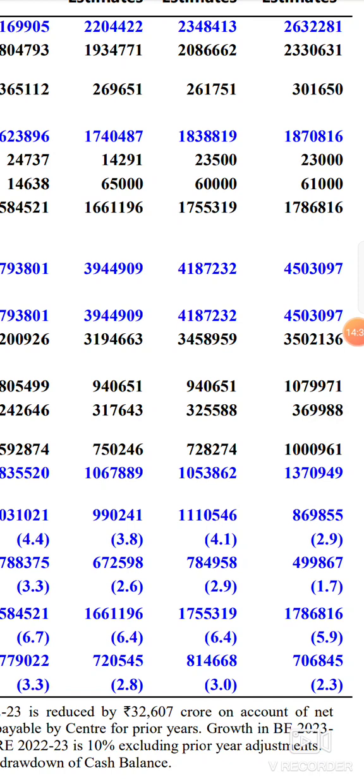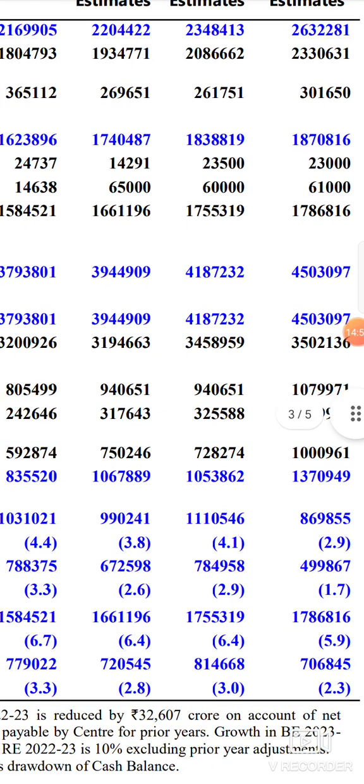But MGNREGA grants, in this employment guarantee scheme, this amount will be spent in some cases for building up a capital asset. Say for example, in some villages you can see a CC road. At the start of that CC road they will put a board that this road has been constructed by MGNREGA funds.